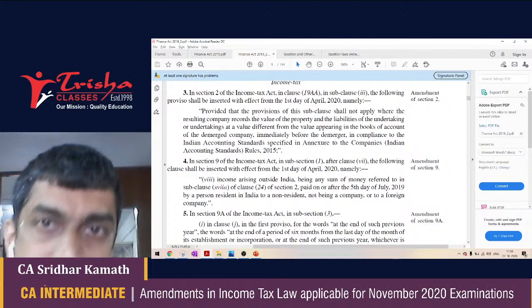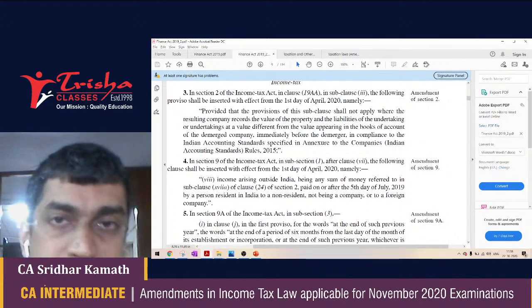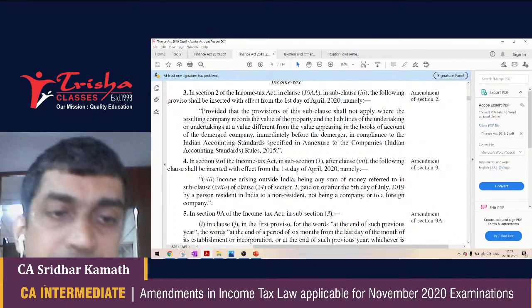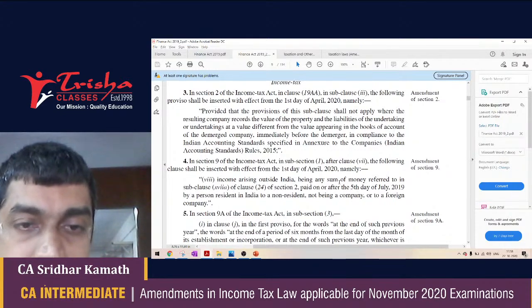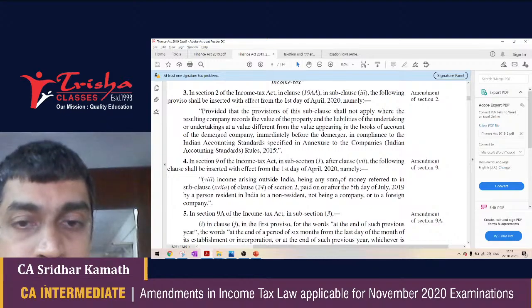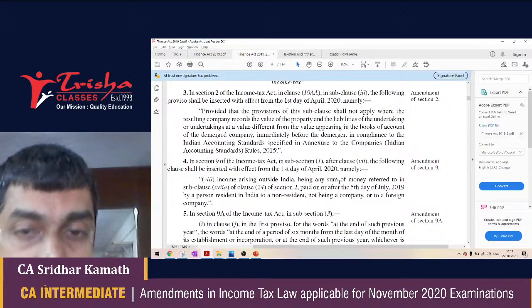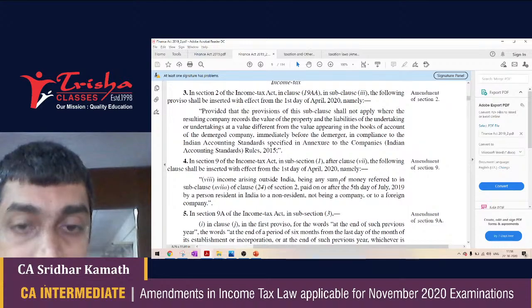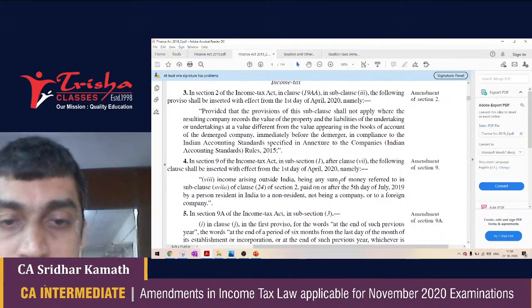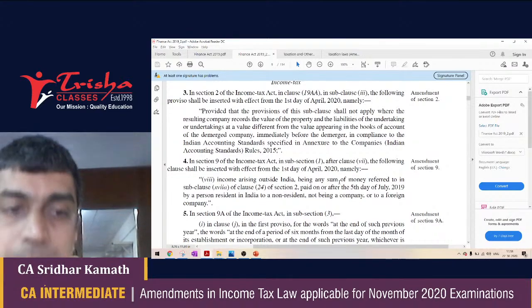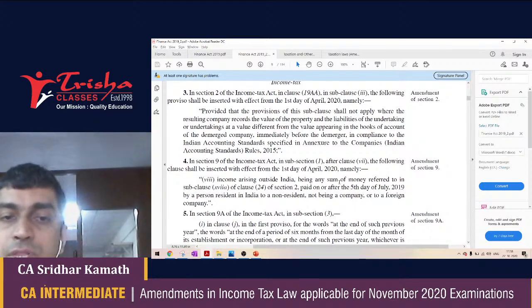In listing out incomes which are deemed to accrue or arise in India, one final point has been added, which is point number 8. Now they are saying that income arising outside India, being any sum of money paid on or after 5th day of July 2019 by a person resident in India to a non-resident, not being a company, or to a foreign company.